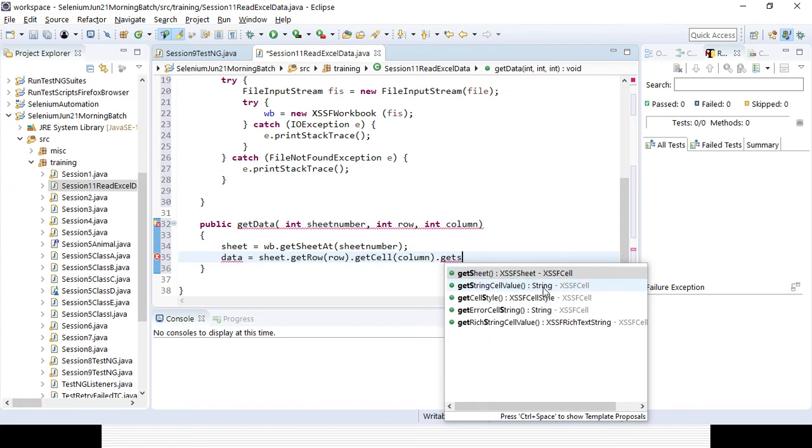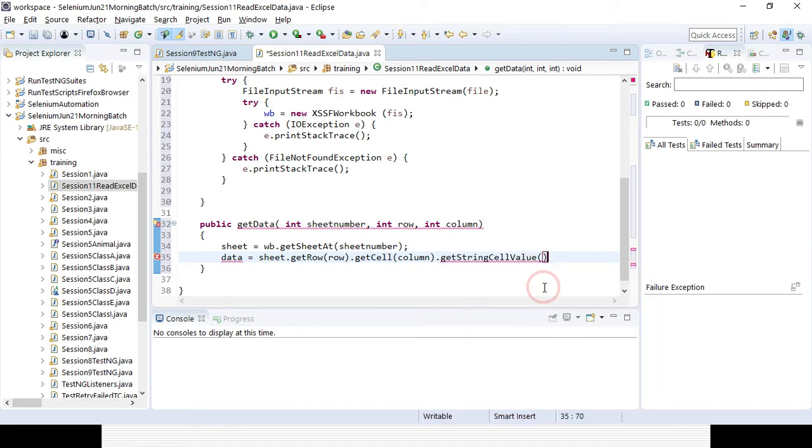What is the return type? It is String. So as the return type is String, I need to store it in a String variable, and I will be returning the data. That is the reason I also need to give the return type here, which is nothing but String. Okay, you can see the error message is gone.